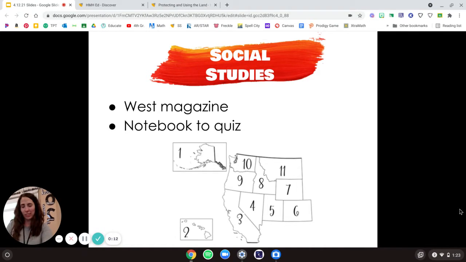For social studies today, we started with quizzing ourselves on our states and our capitals, and we tried new questions like, what is the capital of number 1, using the map. They had to think, oh, I know that's Alaska, and Alaska's capital then is Juneau. And kind of thought backwards.